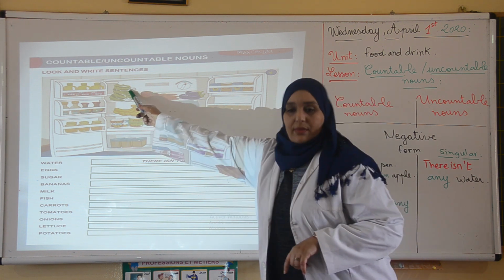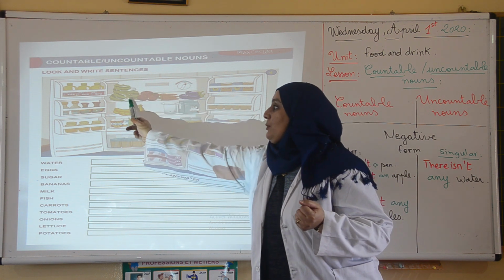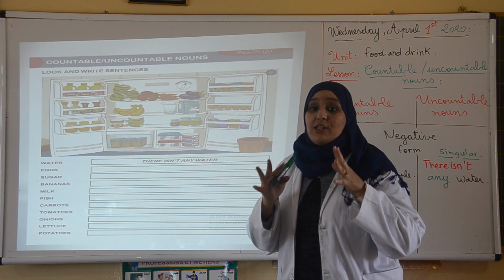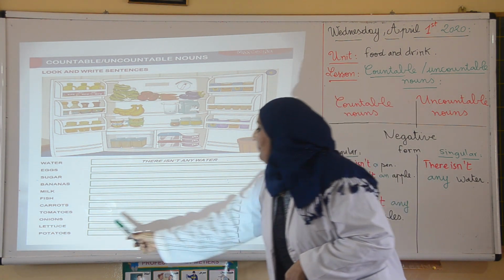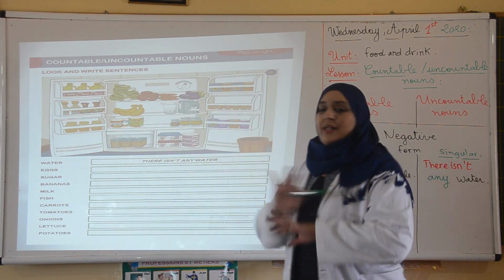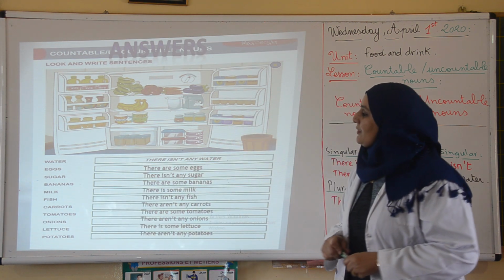Lettuce. There is some lettuce, because I said before it's uncountable. But you can say there are some heads of lettuce, because we have 1, 2, 3. I don't know the exact number. Okay? Potatoes. There aren't any potatoes. Here are the answers.